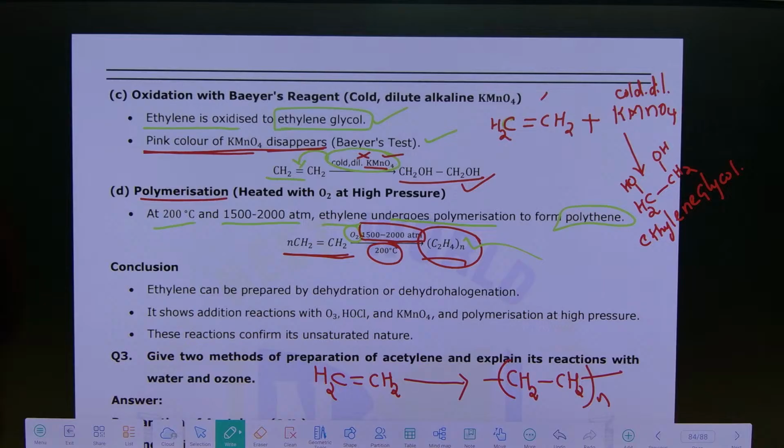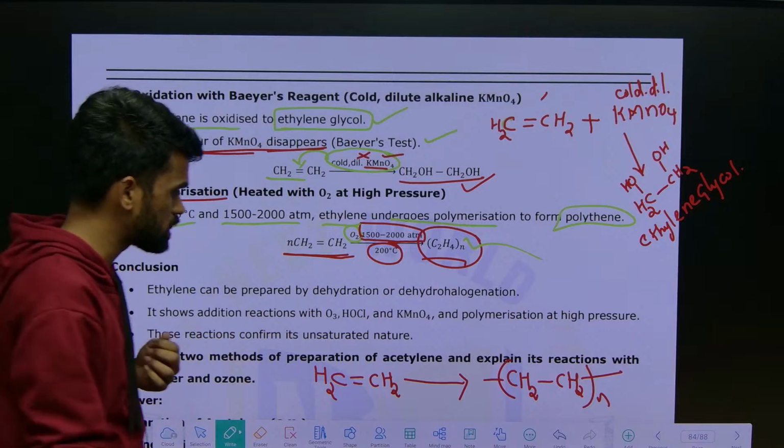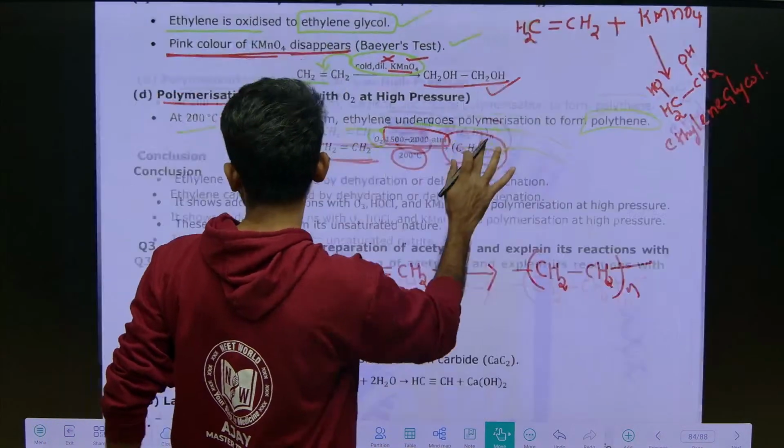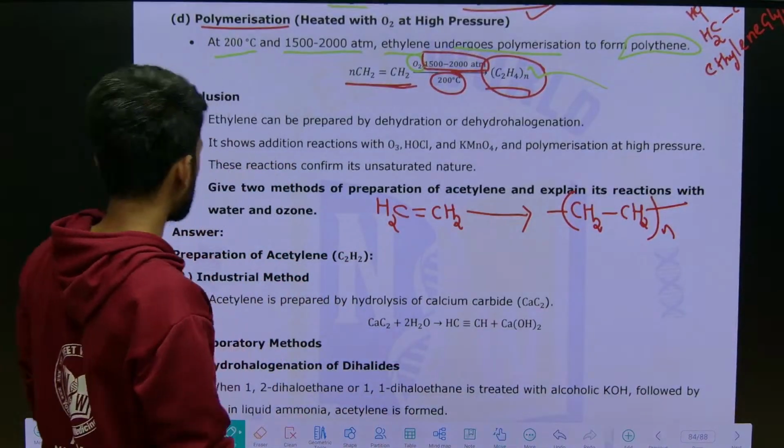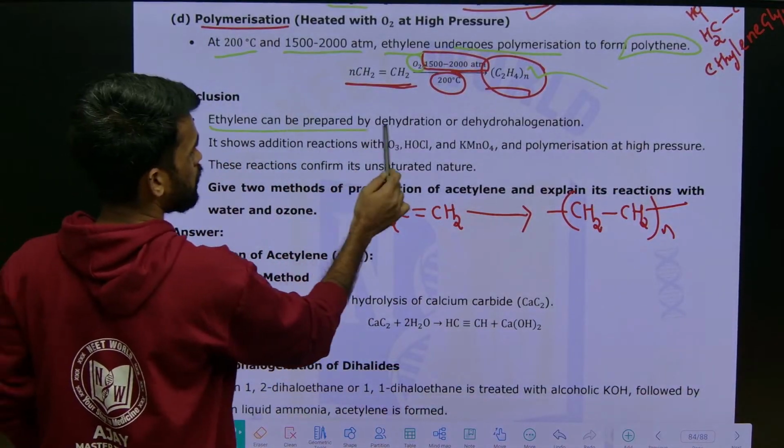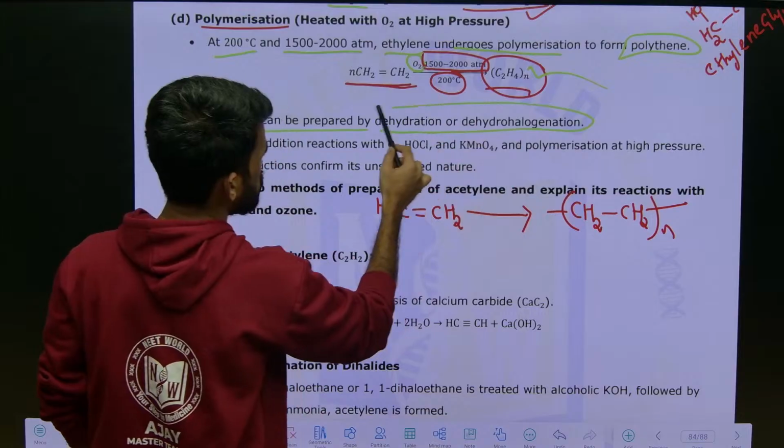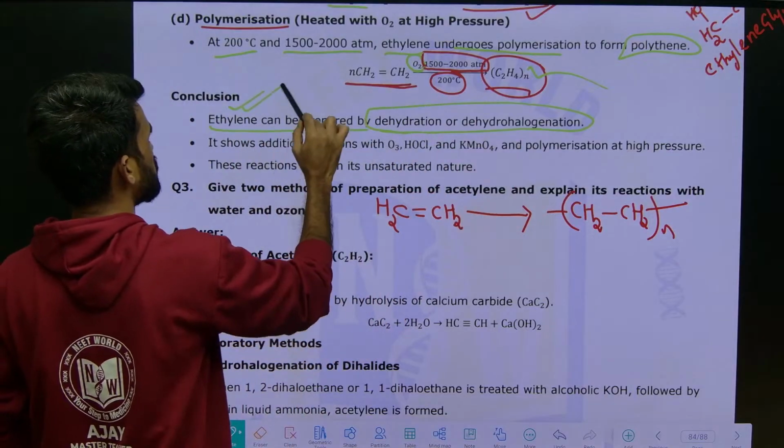Next, after this I will be explaining a few more things. Is this clear up to here, whatever we discussed? Now just look at the conclusion. Ethylene can be prepared by dehydration and dehydrohalogenation. Yes, these are the preparation methods of ethylene.